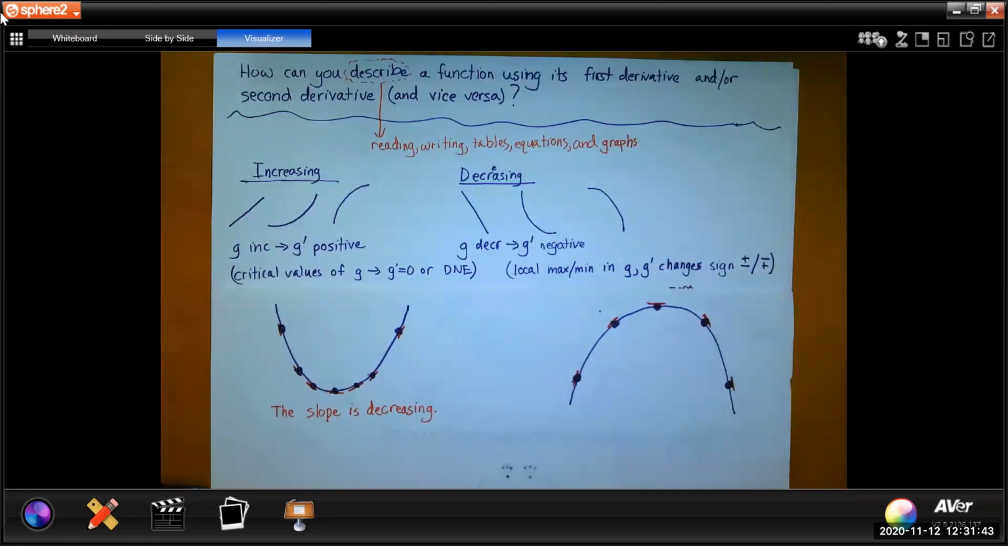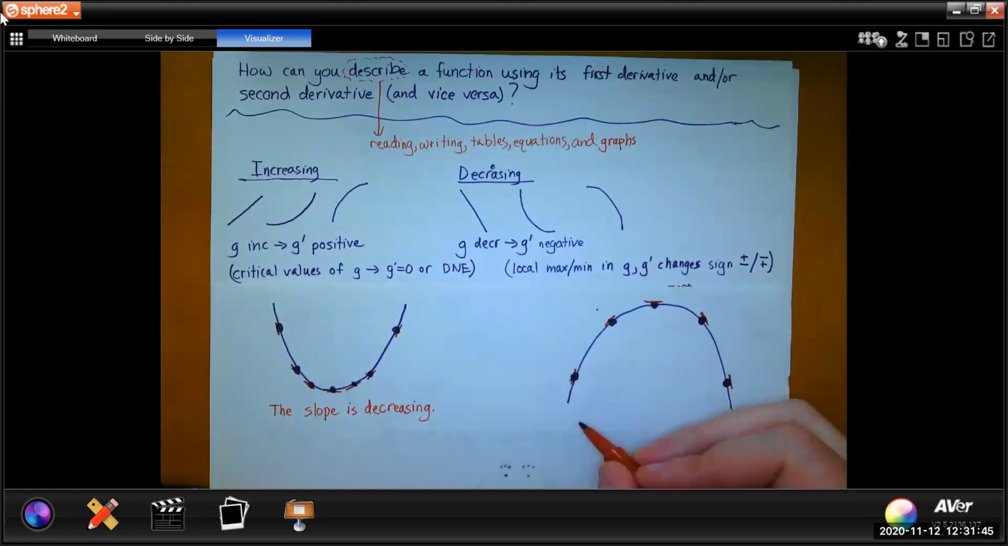Okay, we can make a true statement about every one of these slopes for this particular shape, and that is the slope